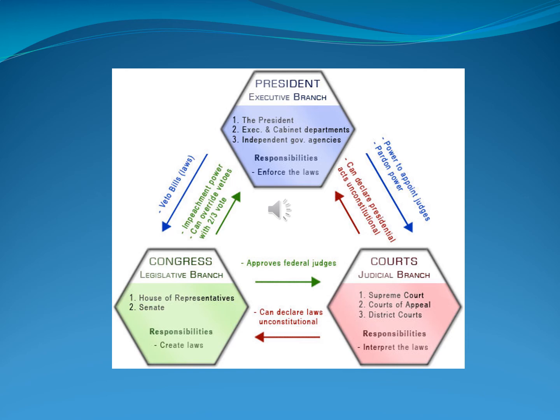For instance, if a state passes a law and says everyone must have purple hair, the courts can strike that down and say, no, that's not a good law, we're going to strike it down. So that's what separation of powers means. They each have their own list of duties and responsibilities. But then they can also check one another, and this is where we get this idea of checks and balances.